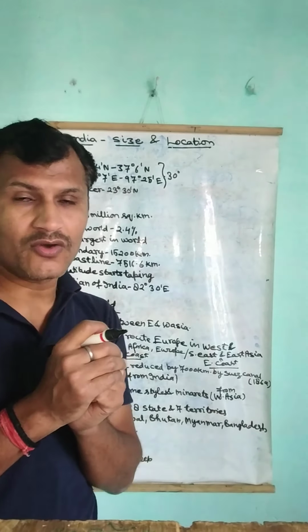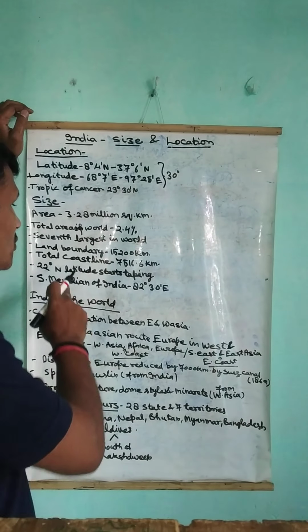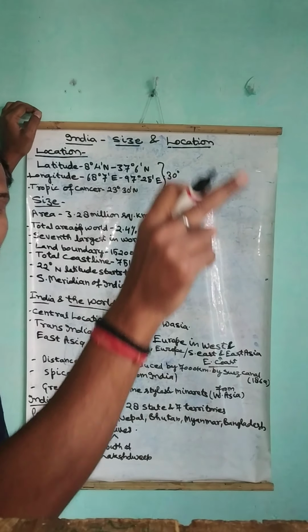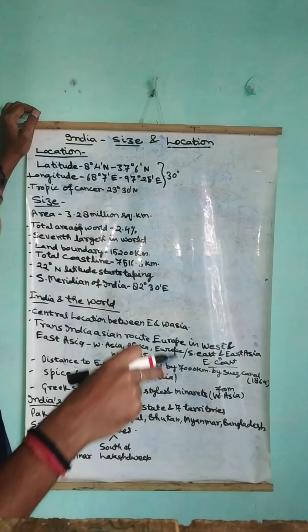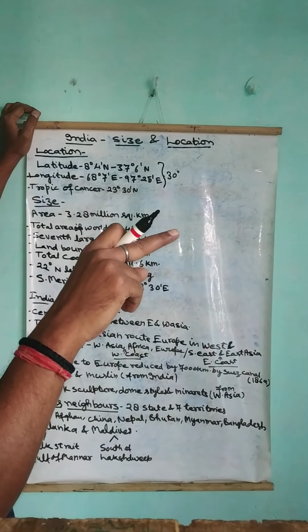15,200 kilometers by the landmass from Gujarat to Bangladesh. This is the land boundary of India in northern part of India. The next thing is total coastal line. That is the land boundary, and the coastal line that starts from Gujarat to Calcutta, and later then towards Calcutta, and after that in Tripura.